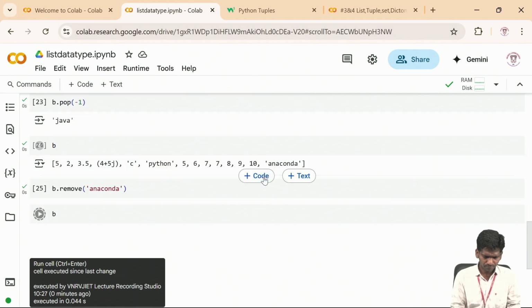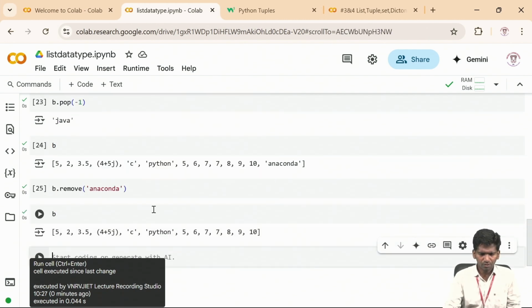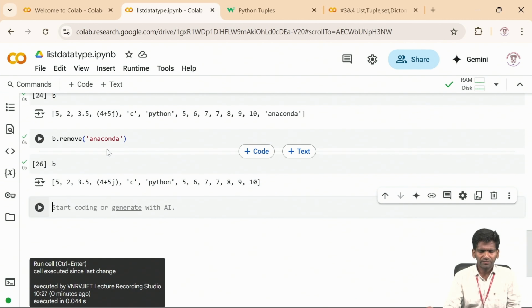Yeah, anaconda got removed. So in pop we are giving the index, but in remove we are giving the element itself.